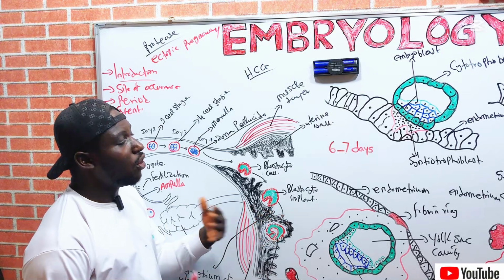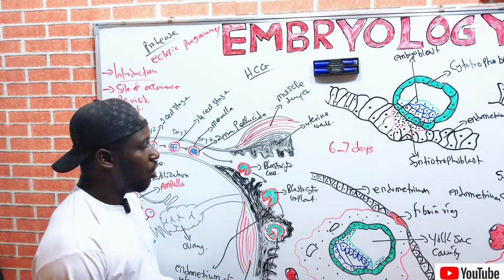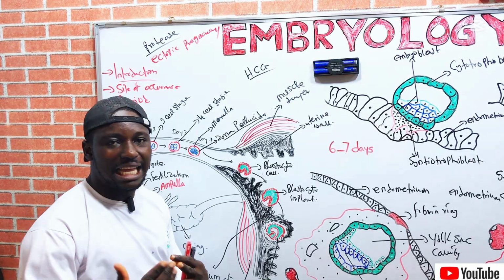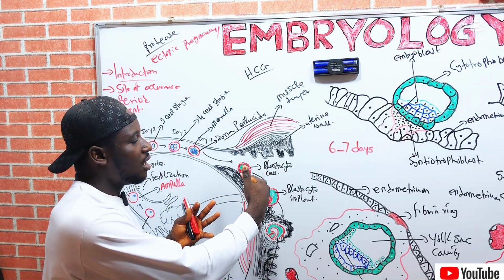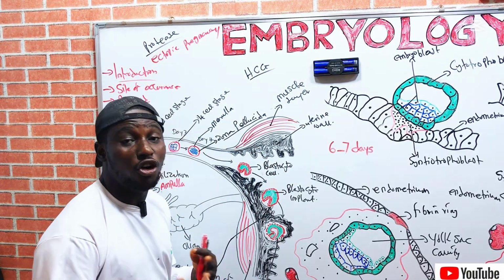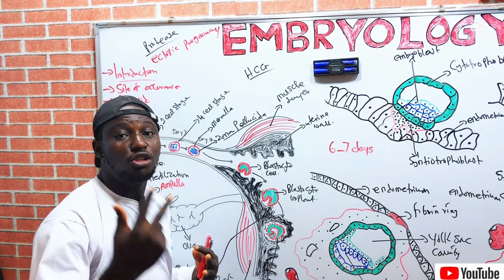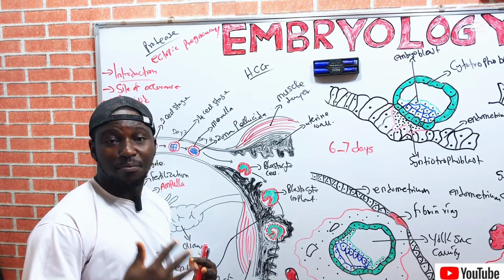So those are the events that took place. Okay, you have to understand again that once the developing embryo is getting ready for implantation, it forms two typical cell types, which are the trophoblast and the embryoblast.